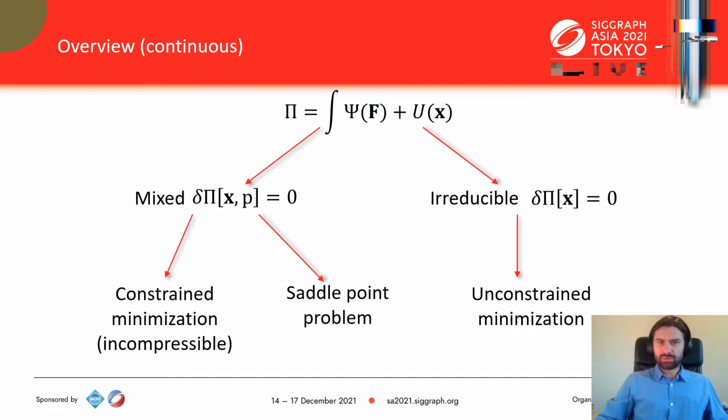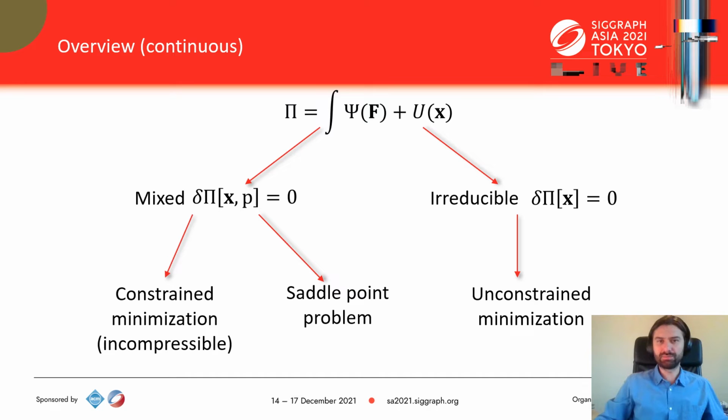It is very hard to go into all technical details in this presentation. Therefore, I prepared an overview of the different paths taken to solve the elasticity problem. Nonlinear elasticity in continuous media is often posed as a variational problem. One must make a functional pi stationary under variations of the fields involved, deformation and stress in this case. There are two ways of doing this. The standard one substitutes the stress-strain relationship directly in the equations, and we get what is called the irreducible form, meaning there are no more substitutions or reductions possible.